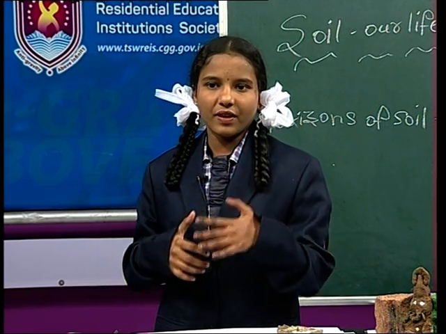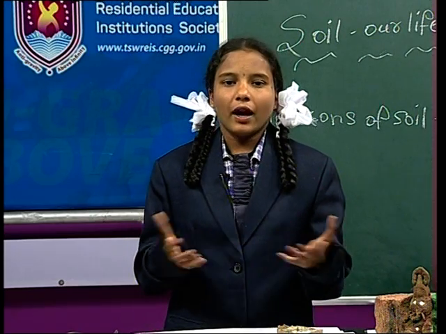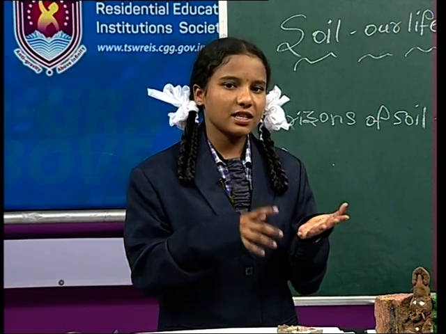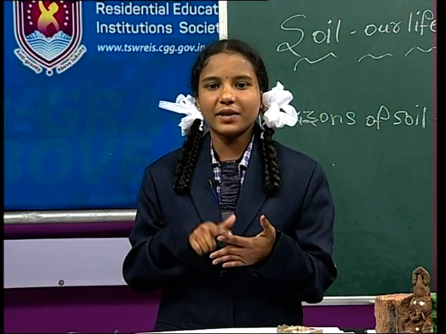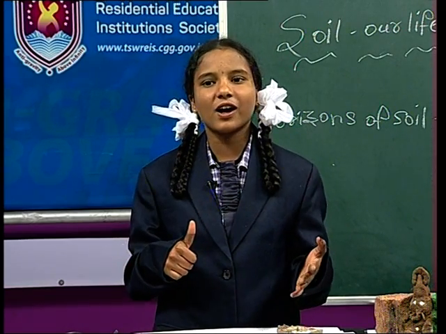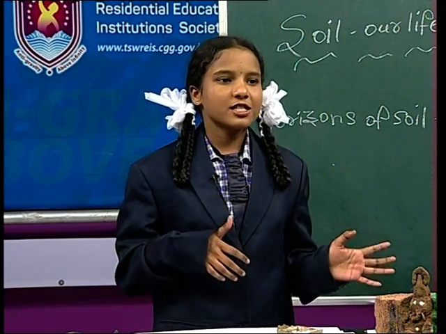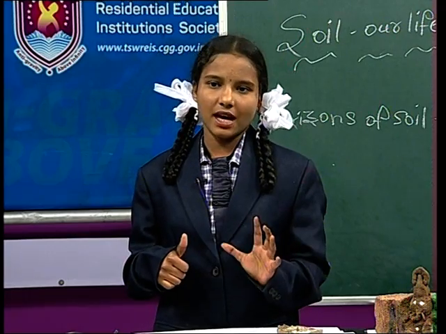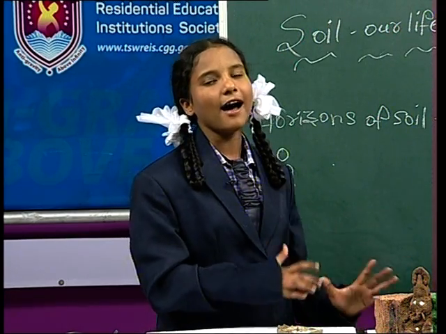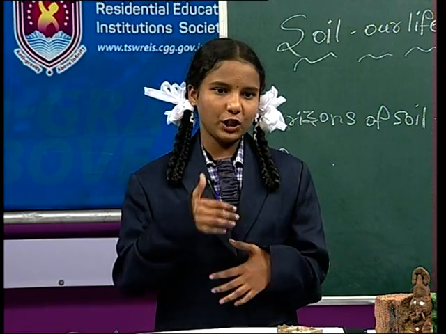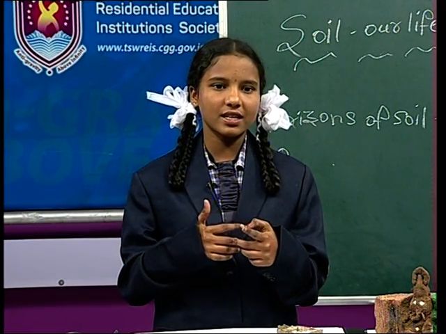Okay. Next we will discuss what the horizons are. Yes, O, A, E, B, C and R are called the 6 types of horizons present in the soil. Okay, shall we recapture it again? O horizon?